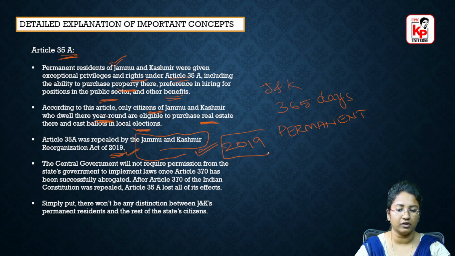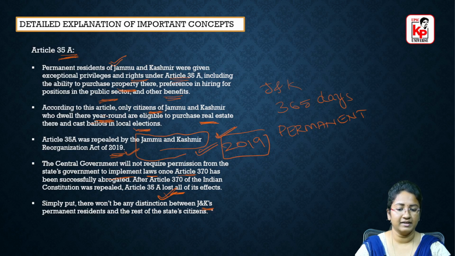So the year is important. The central government no longer requires permission from the state government to implement laws on Article 370 because it was abrogated or diluted. Right. So once this particular act was brought about, this Article 35A lost all its effects. That means whatever special provisions and privileges were given to the local residents of Jammu and Kashmir were removed by this particular 2019 order.